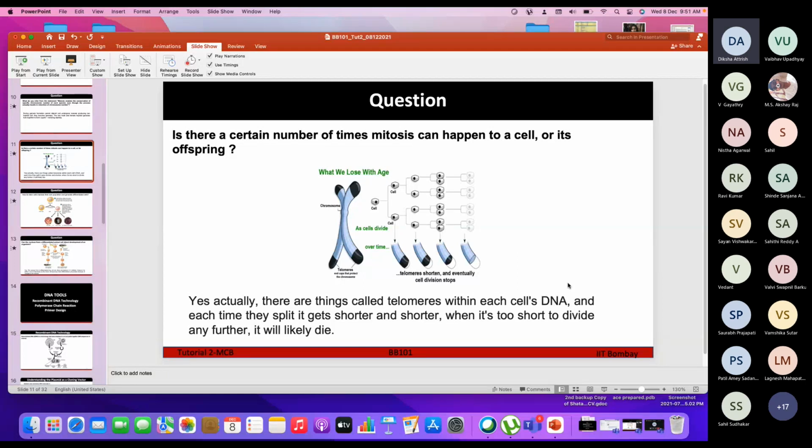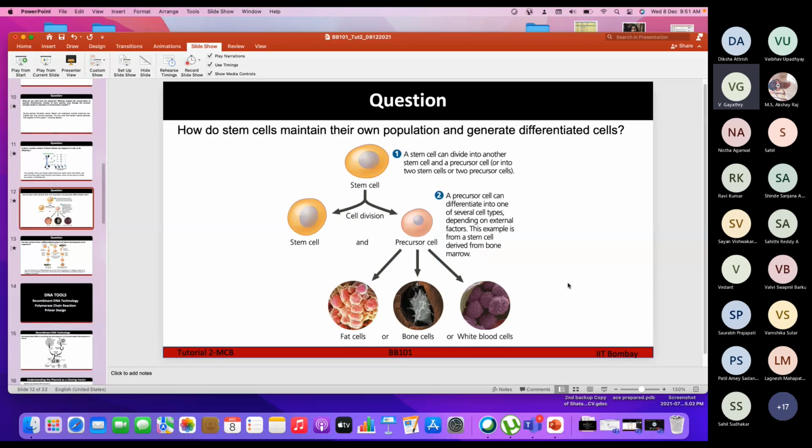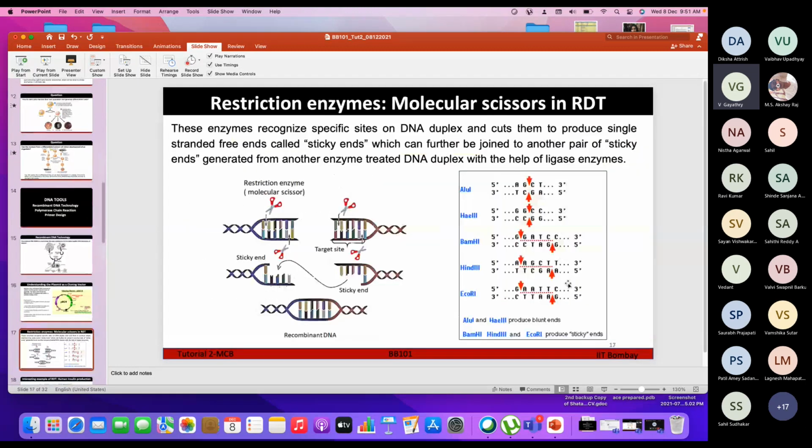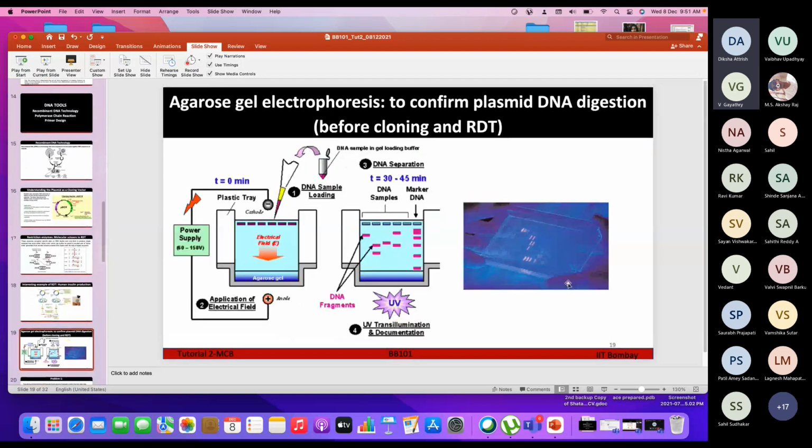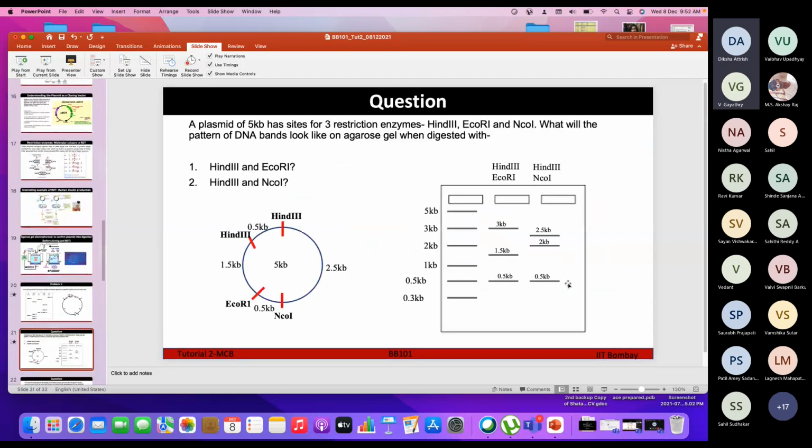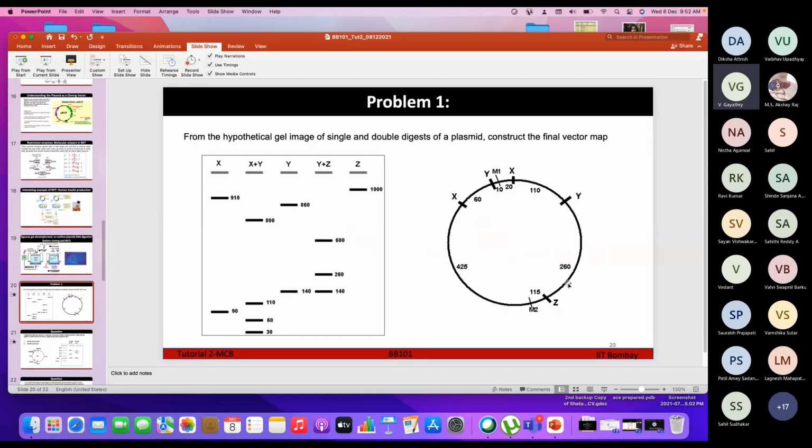Hello. I have a doubt. You showed an example using a table with BamHI, EcoRI, and NcoI restriction. Can you go to the previous slide? Yes, this one.